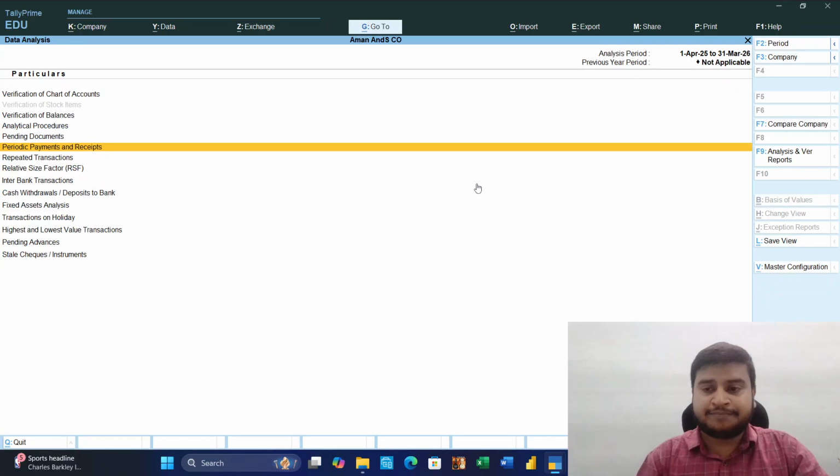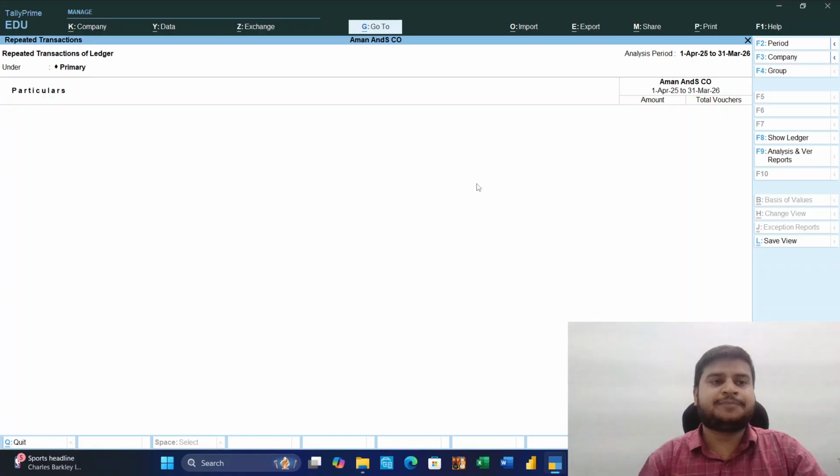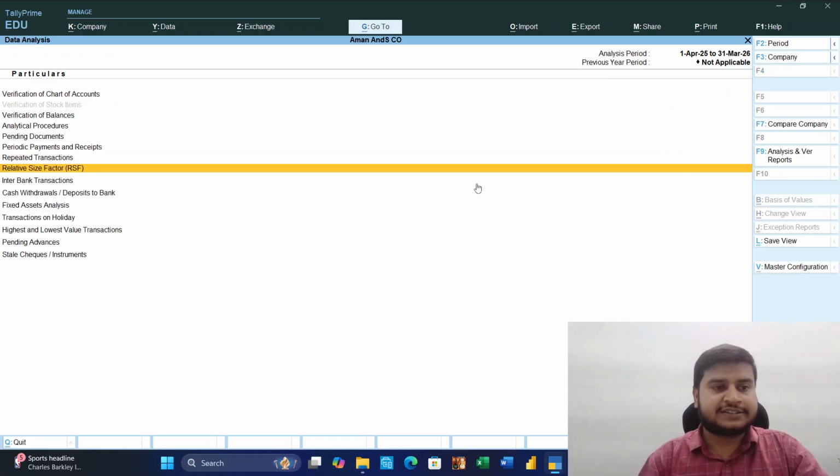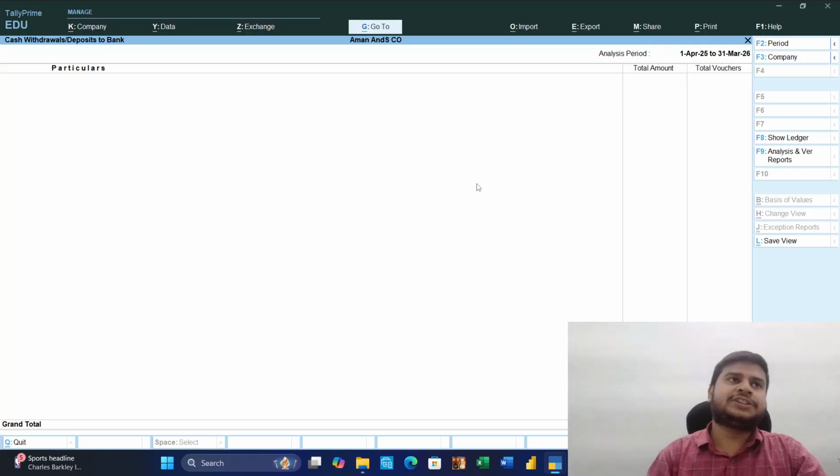Periodic payment and receipt, direct expenses. Repeated transaction is also very much important. Repeated transaction, interbank transaction, cash withdrawal and deposit, cash withdrawal limit and deposit limit.